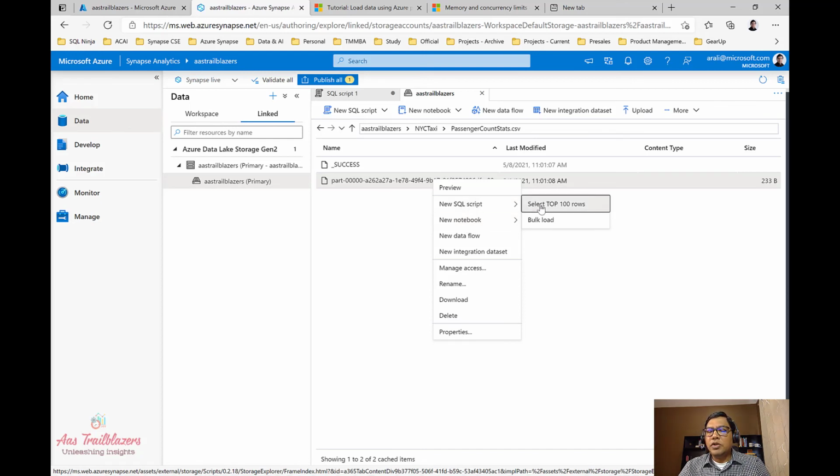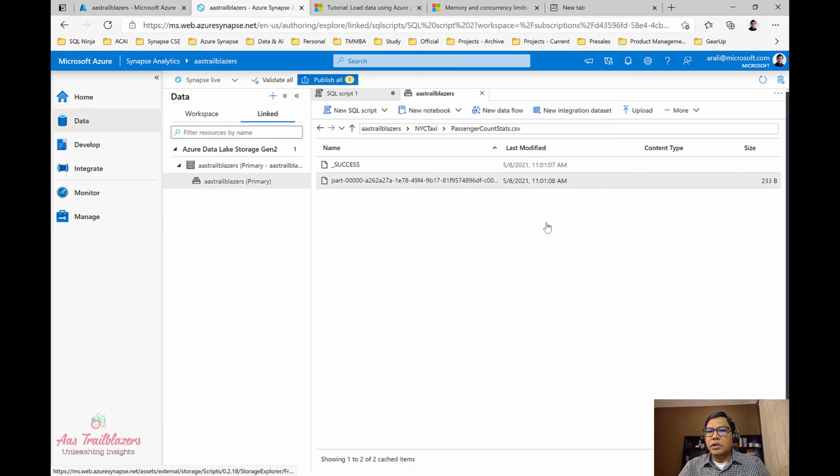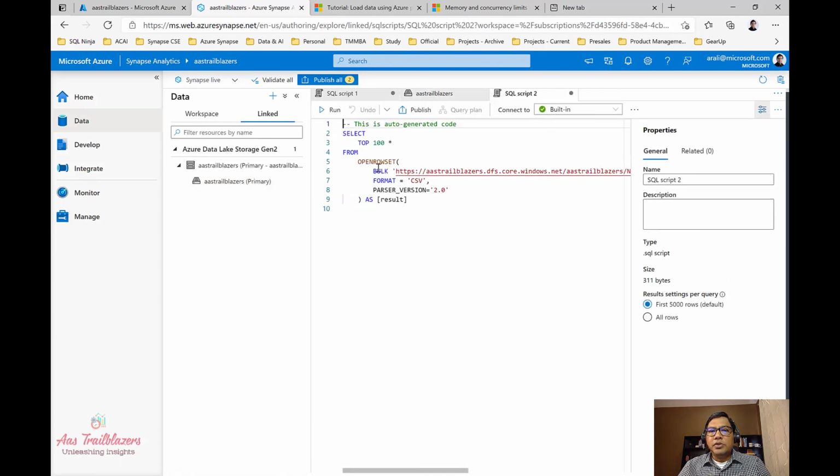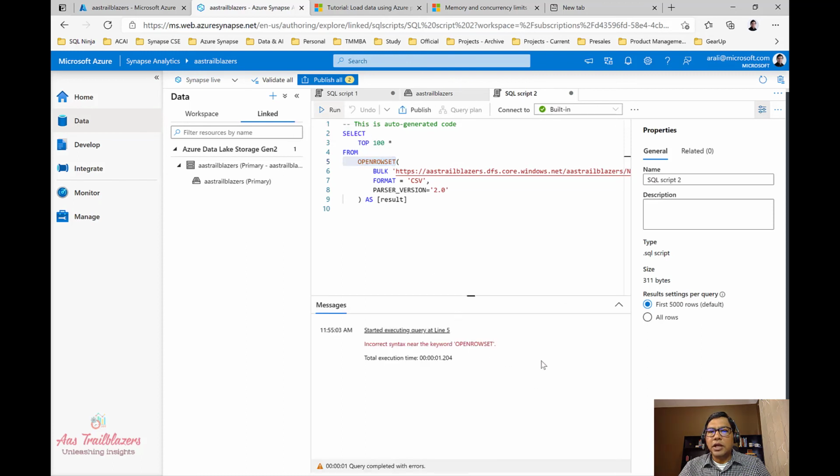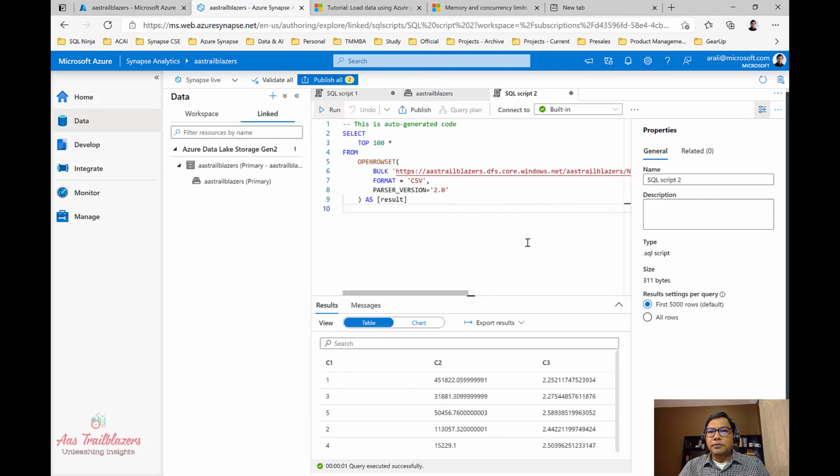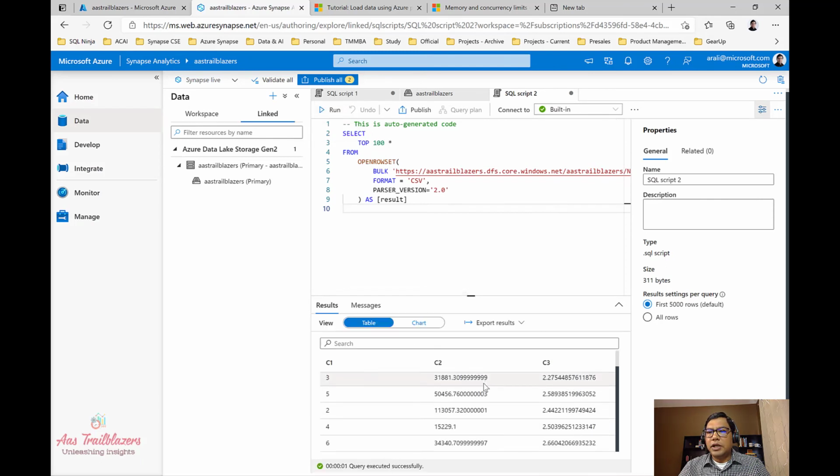So let me show you the T-SQL based method here. This is the command that it uses to query the data sitting in the data lake store, the OPENROWSET method, right? If we go ahead and execute this, we'll be able to see all the data coming in from the file sitting on the data lake store in our engine here. Sorry, I have to select the whole command and run it, and this is where you'll see the data coming from the files in the data lake store.